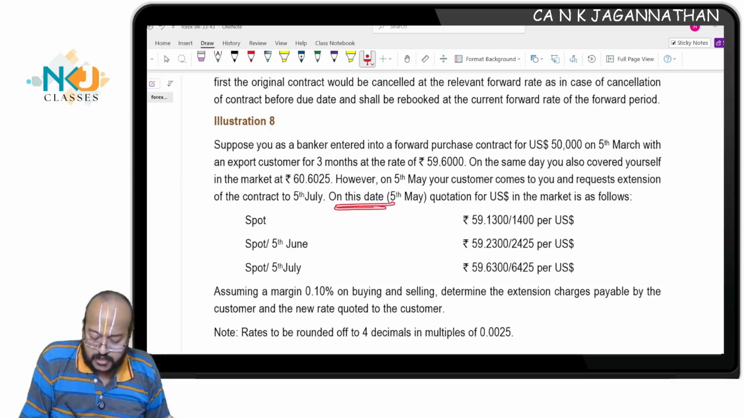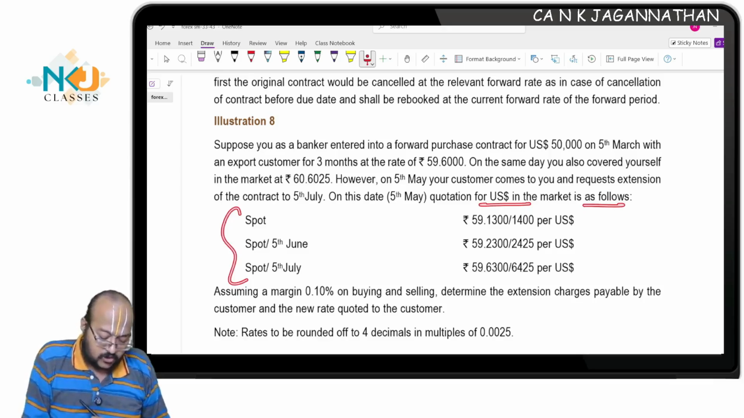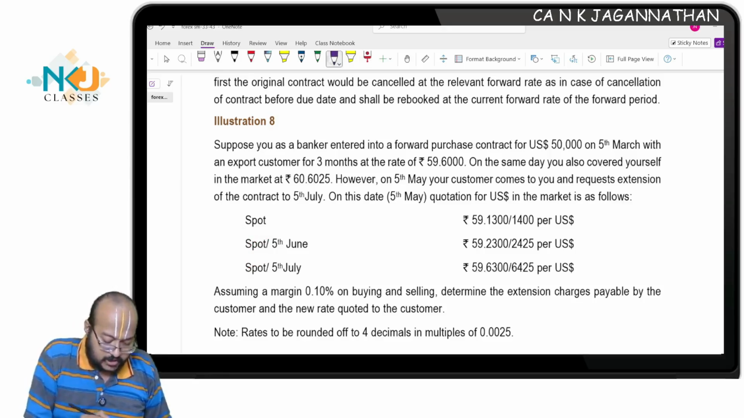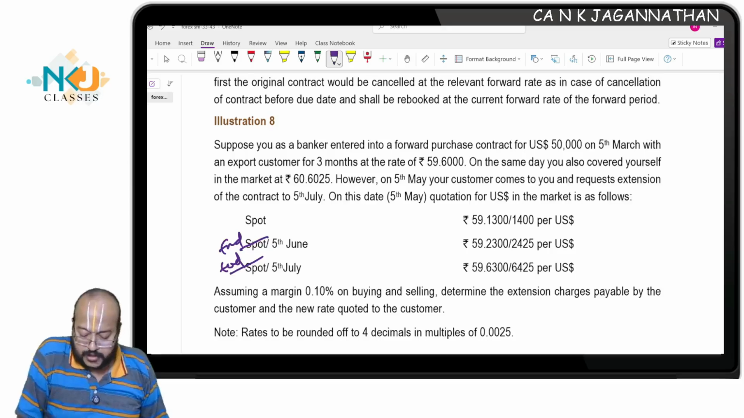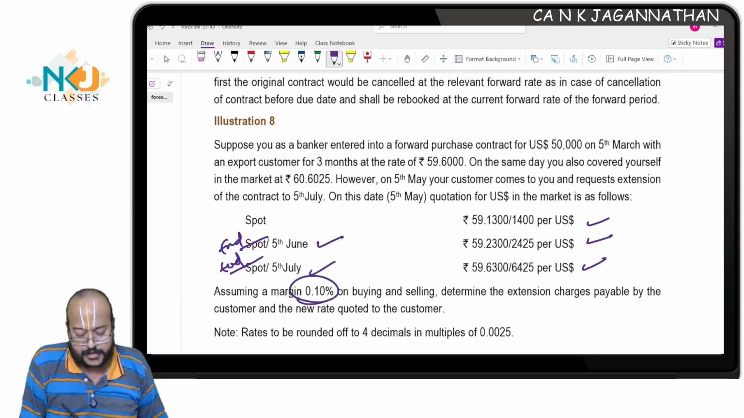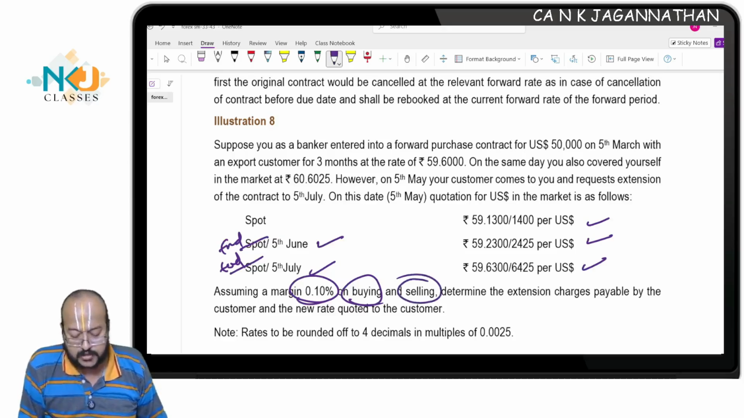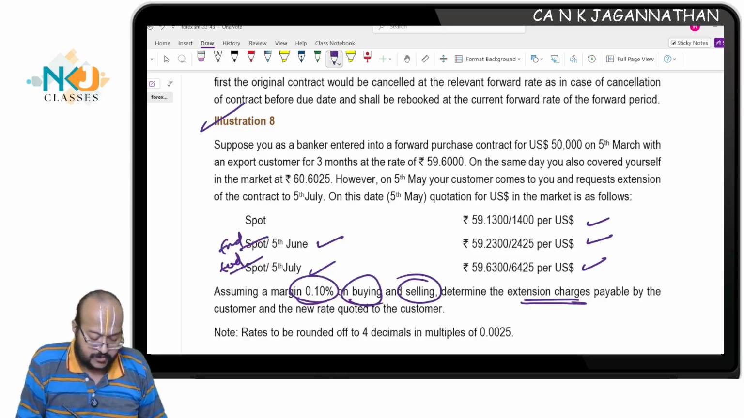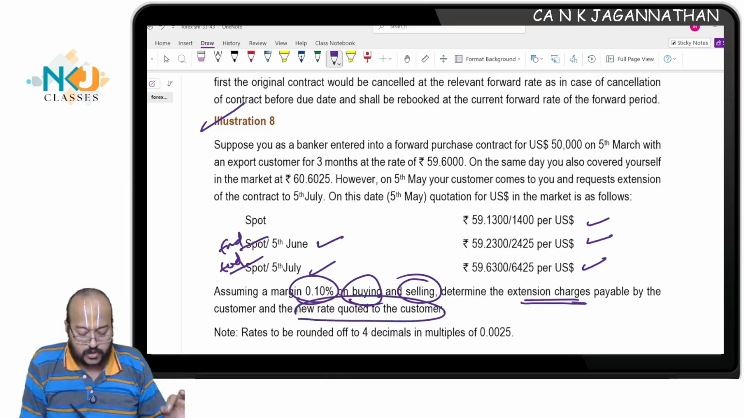On this date, 5th May, the quotation for US dollar in the market is as follows. Spot rate given. See here also, mistakenly it says spot rate, but this and this are nothing but forward rates. Now, spot rate given, forward rate bid and offer given, forward rate for June given, forward rate for July given. Assume a margin of 0.10% on buying as well as selling. Determine the extension charges or the cancellation charges payable by the customer and the new rate quoted to the customer.